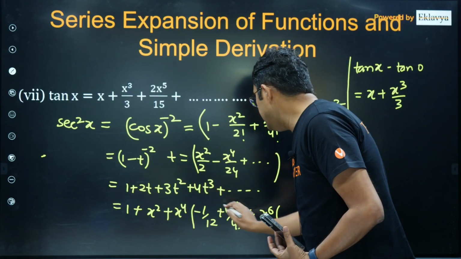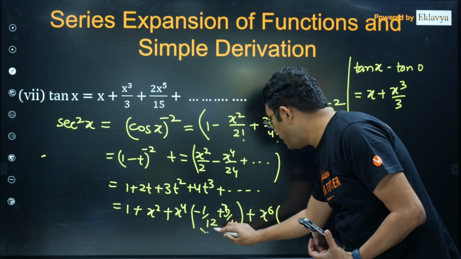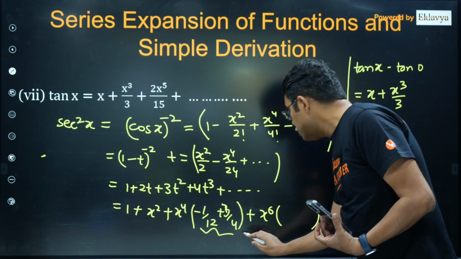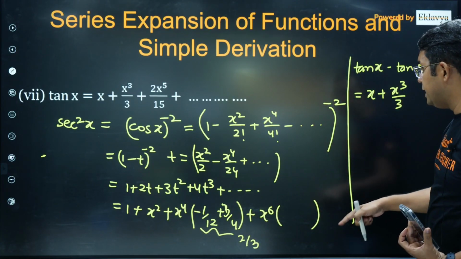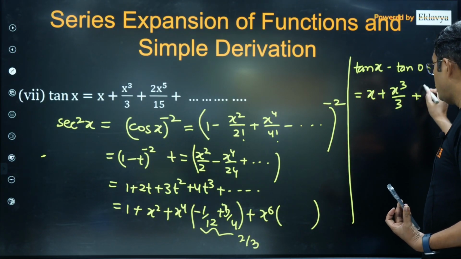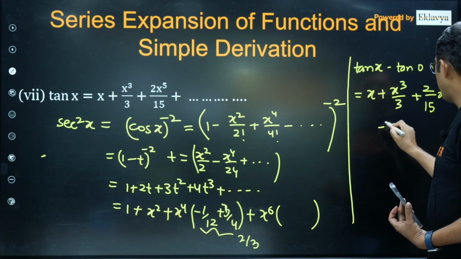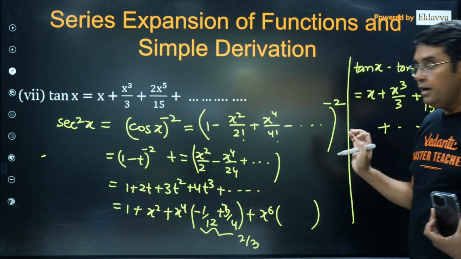Okay, that 3 I did not multiply here, so that's the mistake. So if you count 3 also here, it will become 3 into 3, 9 minus 1, 8 upon 12, so that will be 2 upon 3 I think. 2 upon 3, if you do the integration, it will become 2 upon 15 x raised to the power 5. So I think we have got the expansion of tan x with the help of the simple integration.